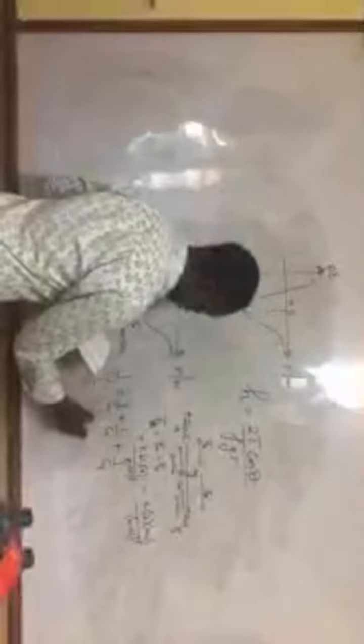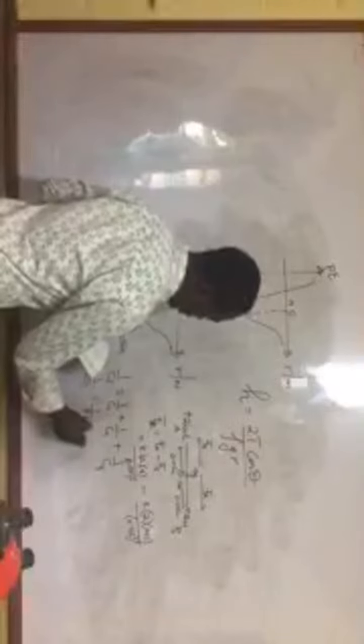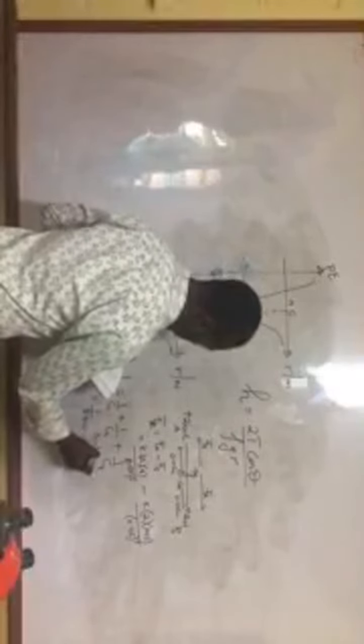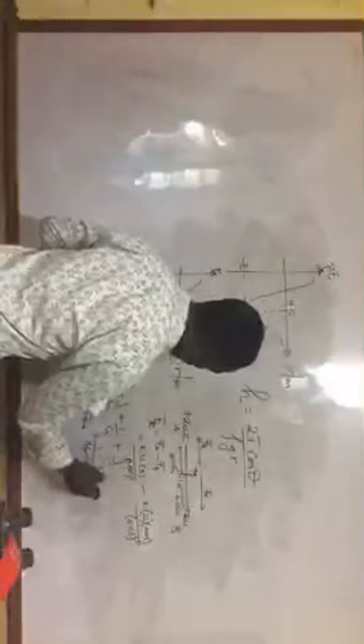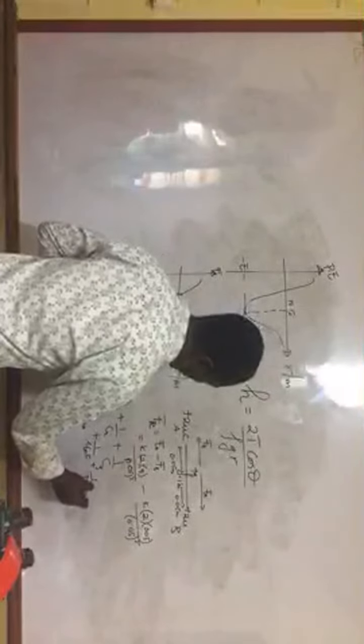So it means that 1 on C total equals 1 on C1 plus 1 on C2 plus 1 on C3. Okay? So what we do is, 1 on C total should be equal to, since they are in series, we take 1 on the first one, which is 8.00 microfarad, plus 1 on 16, plus 1 on 32.0 microfarad.